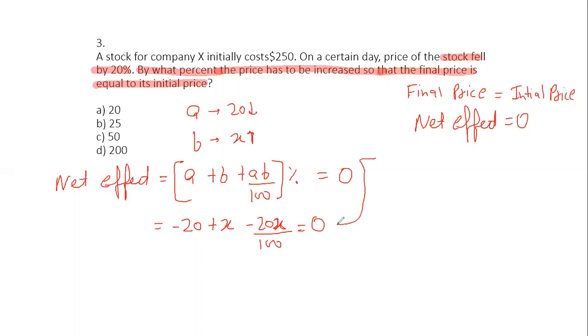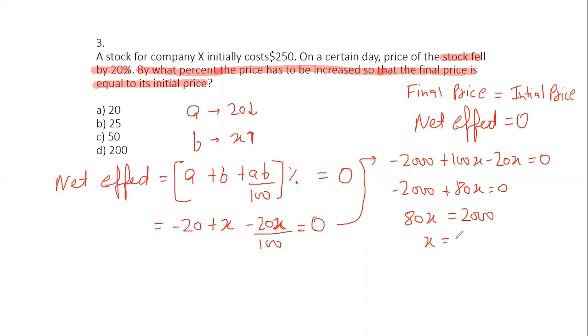Taking an LCM, minus 2000 plus 100x minus 20x is equal to 0. So minus 2000 plus 80x is equal to 0. So 80x is equal to 2000, and x will come out to be 2000 over 80, which you divide and you will get 25%. So this is my answer.